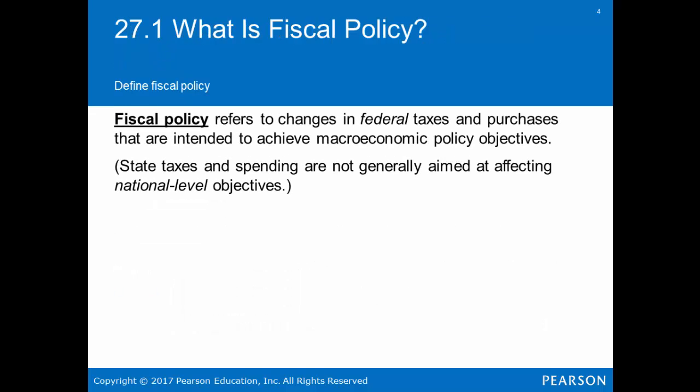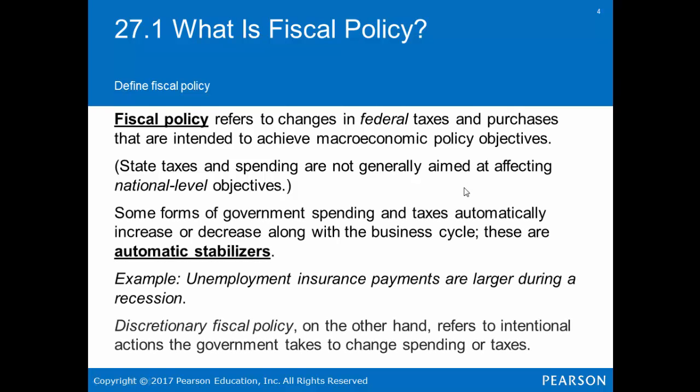So let's start by defining fiscal policy. Fiscal policy refers to changes in federal taxes and purchases that are intended to achieve macroeconomic policy objectives. State taxes and spending are not generally aimed at affecting national level objectives. Some forms of government spending and taxes automatically increase and decrease along with the business cycle. These are what we call automatic stabilizers.